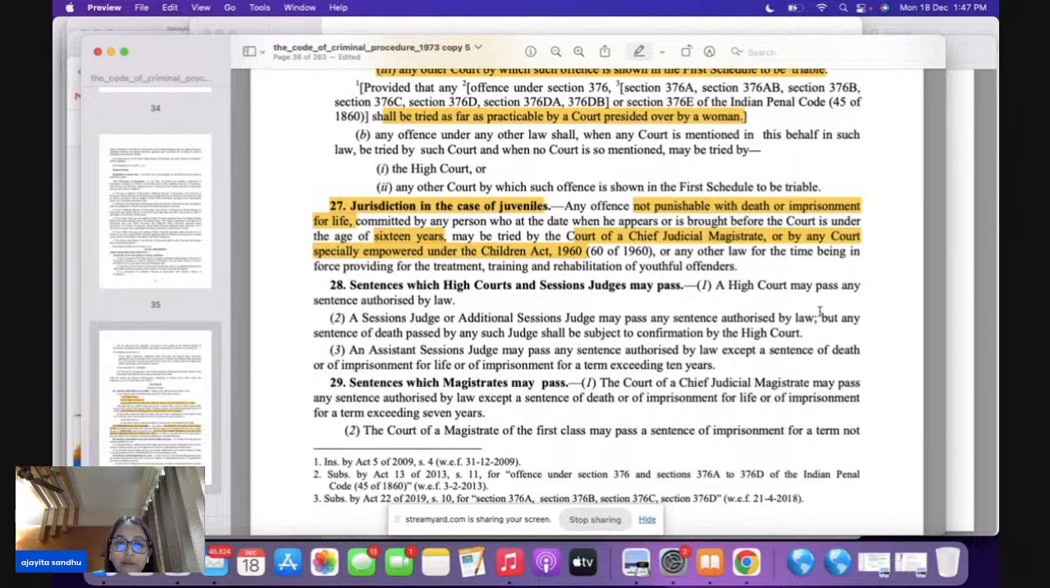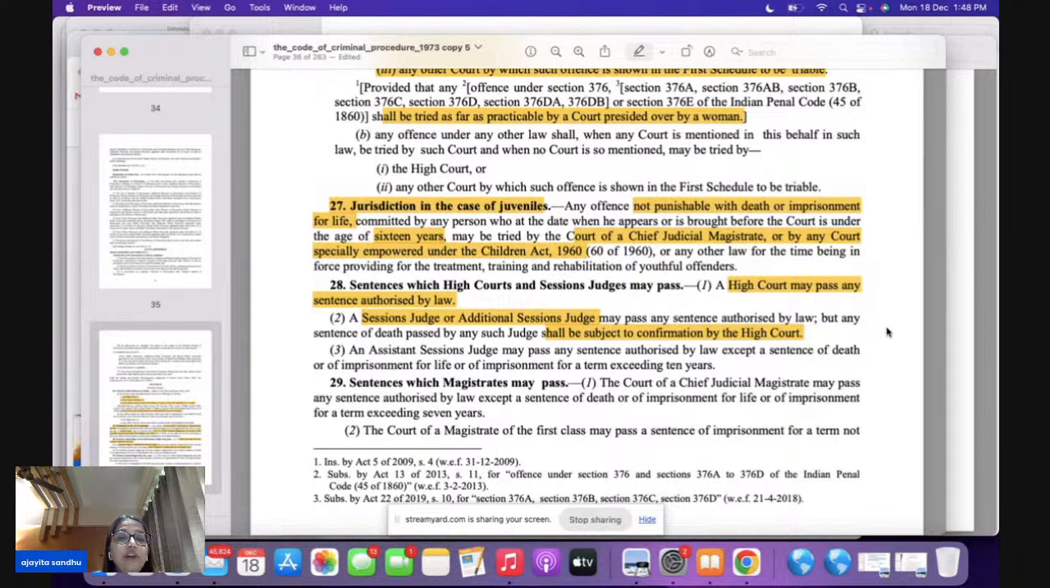Now, section 20, this is very important because it talks about the sentences that the High Court and the session judge can pass. Please remember that the High Court can pass any sentence. There is no limitation on the sentence that can be passed by the High Court. But when you speak of a session judge or an additional session judge, they can pass any sentence authorized by law. But let's suppose a death sentence is passed by this particular judge, it shall be subject to the confirmation of the High Court. It is not may, it is shall be subject to the confirmation of the High Court. So here, the High Court is going to confirm this particular point.